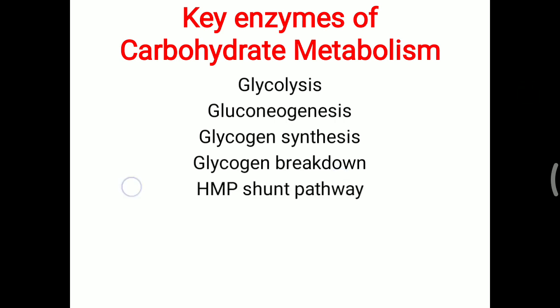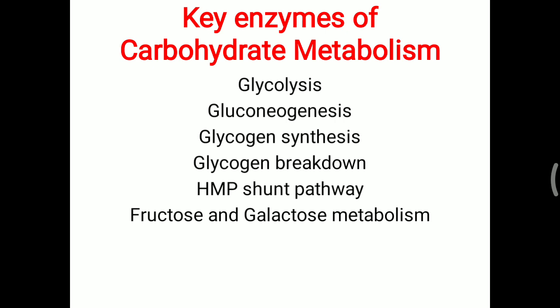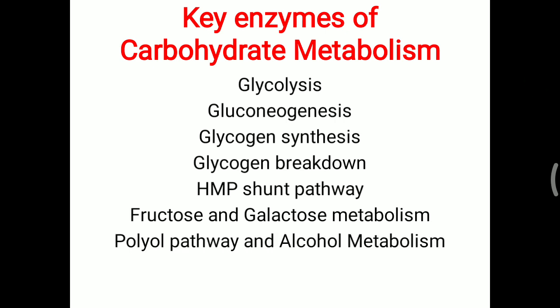Further, the most important minor pathway of carbohydrate is the HMP shunt pathway, that is the hexose monophosphate shunt pathway. Further, fructose and galactose metabolism, as well as the polyol pathway and alcohol metabolism. These are the important points of carbohydrate metabolism. One more important topic is pentosuria. So we will look at the important key enzymes of all these pathways in this video.